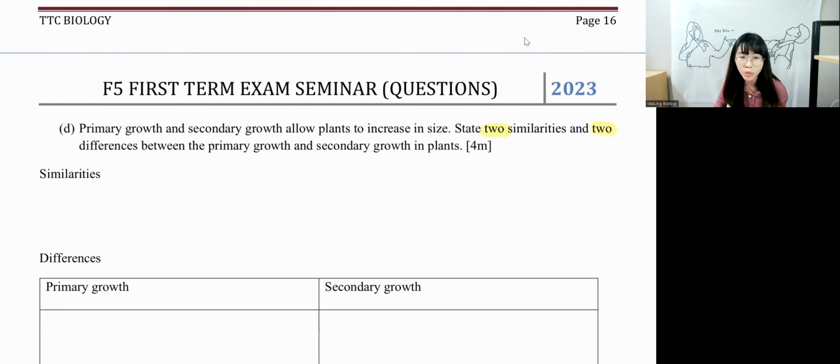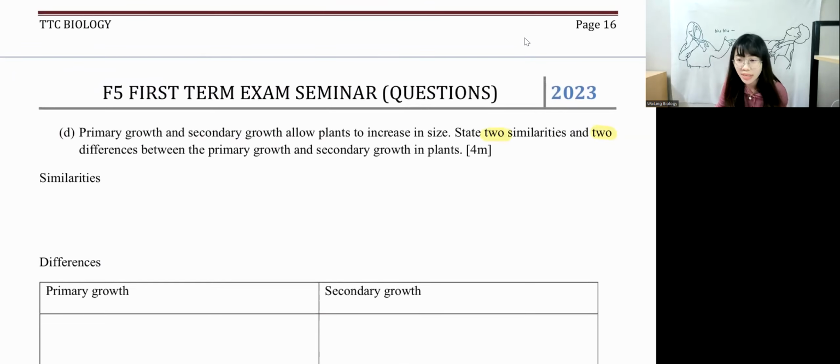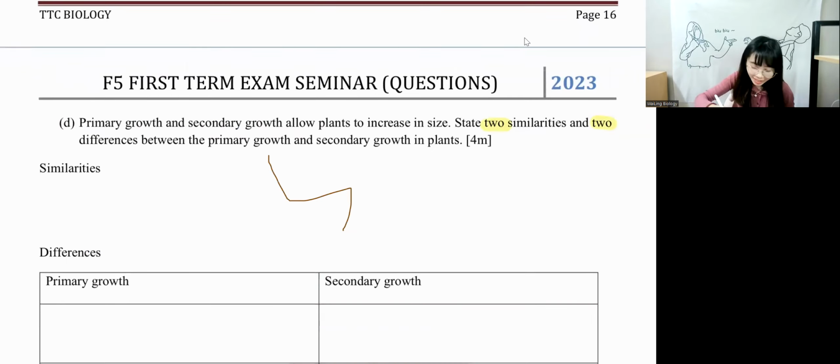So what is the similarity between primary growth and secondary growth? Actually, just now we wrote about the differences already. Just write 2 similarities. They involve mitosis, correct? What else besides involving mitosis? They increase the size of the plant permanently, correct? You cannot write that it happens in living organisms, because everything happens in living organisms.